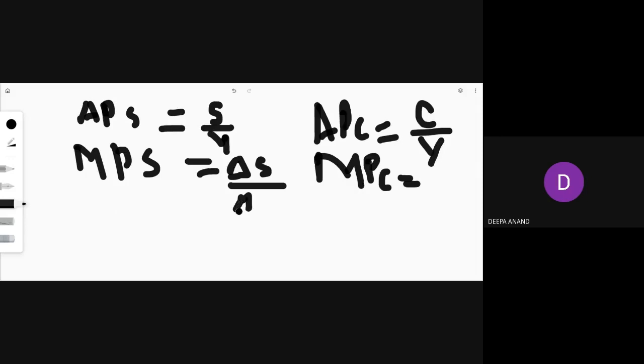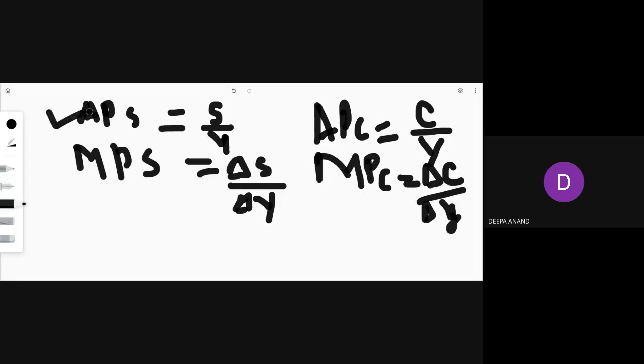Very good. That means it is simply the addition in saving and addition in income. That means for every addition in the income, how much addition in saving is happening? That's why the equation is delta S upon delta Y. In the case of marginal propensity to consume, you have seen that it is delta C upon delta Y. What is delta C? Change in consumption upon change in income.